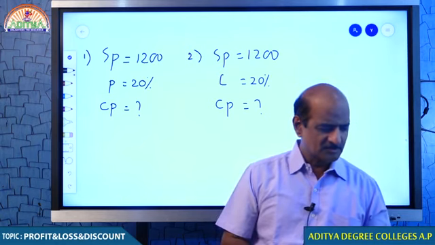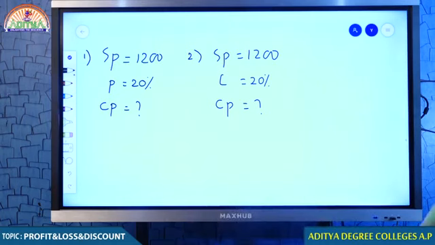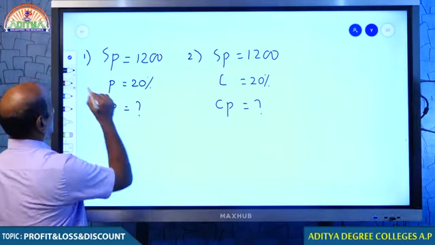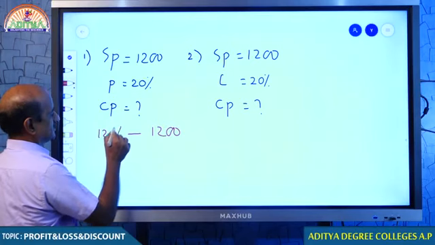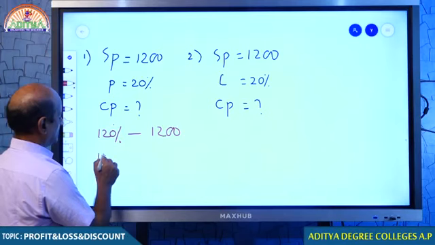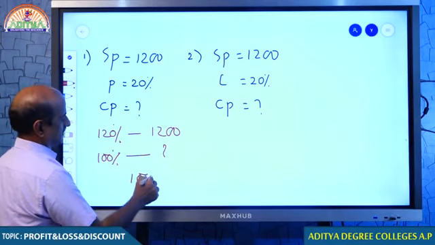Yeah. Very good. Good. Yeah, students. Okay. Come on, student. Now, please look at that. By selling an article for 1200 rupees, as I said, I must be getting a profit of 20%, so 1200 rupees is equal to 120%. When 120% is 1200, how much is the cost price? Cost price is 1000.